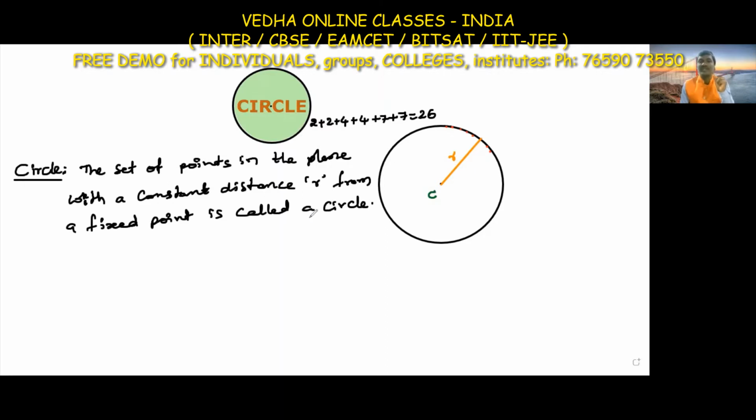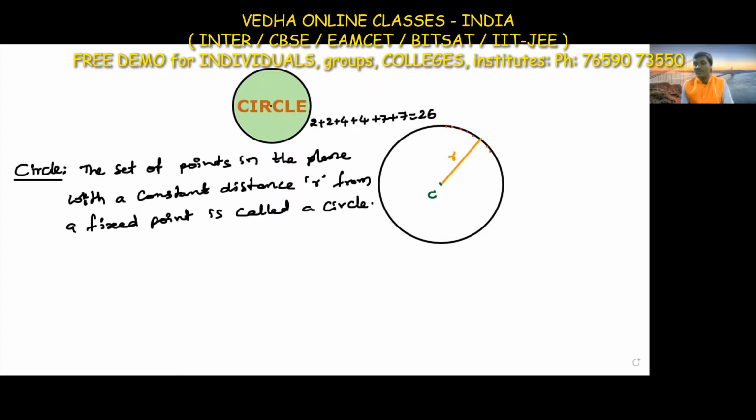From this fixed point, we are taking the set of points which are at a fixed distance R, so the distance is equal from this point to any point on the circle. This fixed point is called the center of the circle and the fixed distance is called the radius of the circle. So this is the definition of the circle.